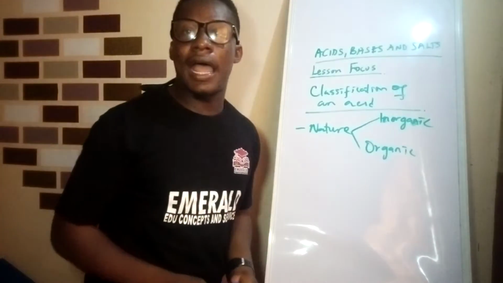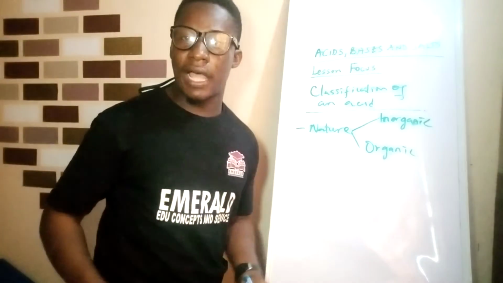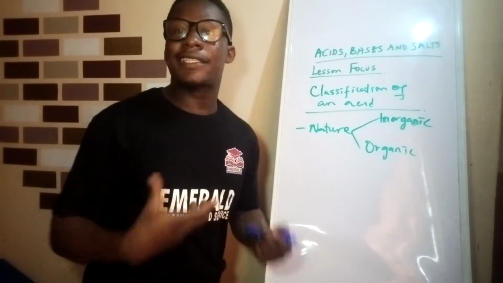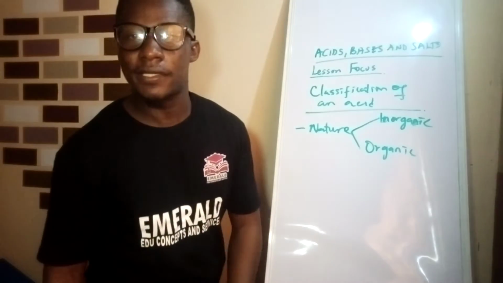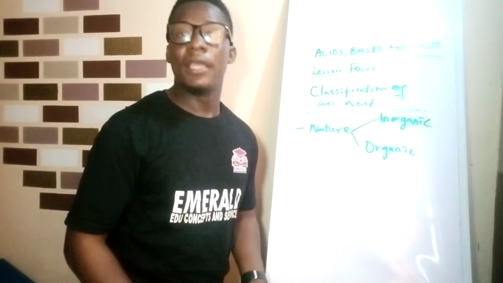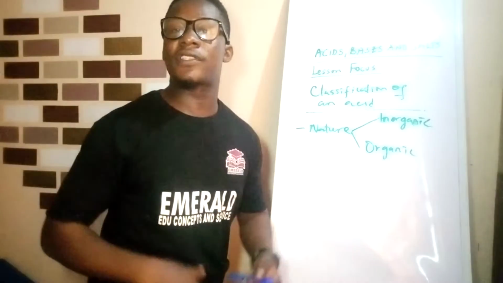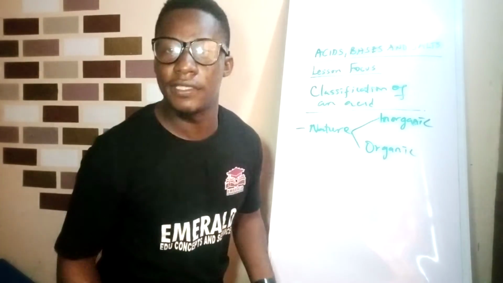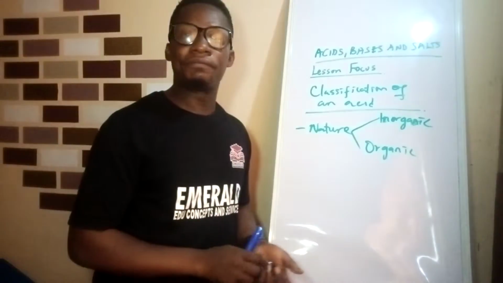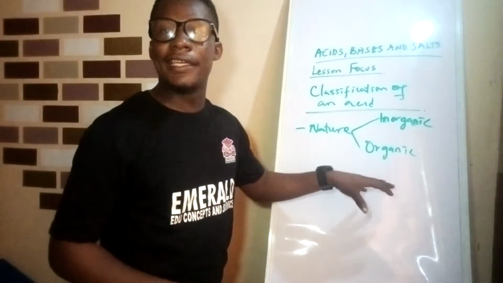Organic acids are acids that are gotten from food substances. They are gotten from nature. Examples are the citric acid in your orange, the lactic acid in milk, the palmitic acid in palm oil, and so on. You have the ascorbic acid, the stearic acid, and the fatty acid in fat and oil. So all those acids gotten from food substances and foods are organic acids.